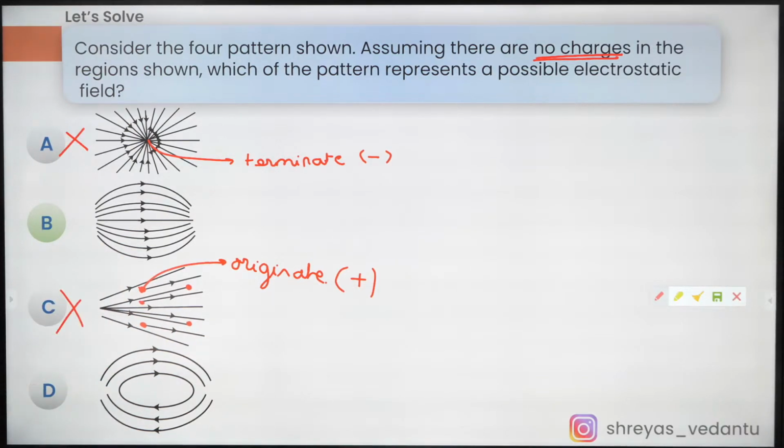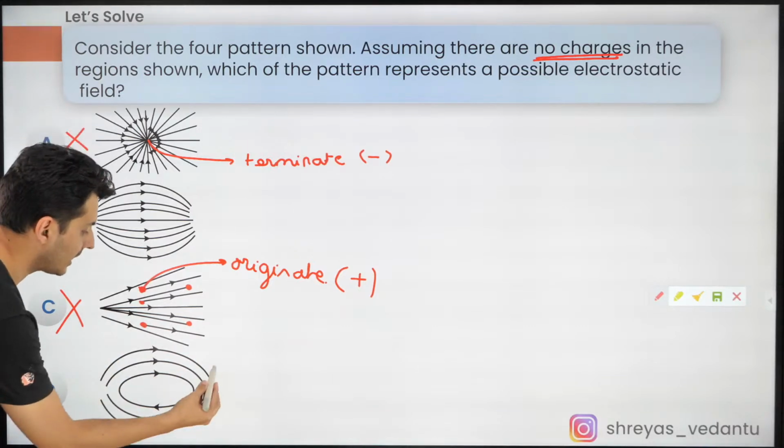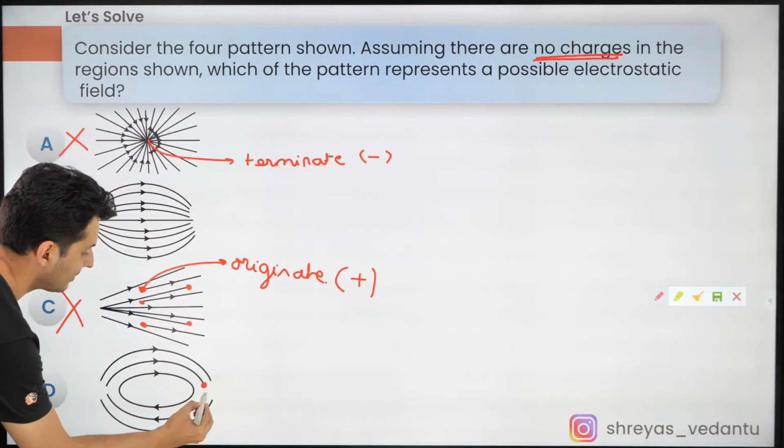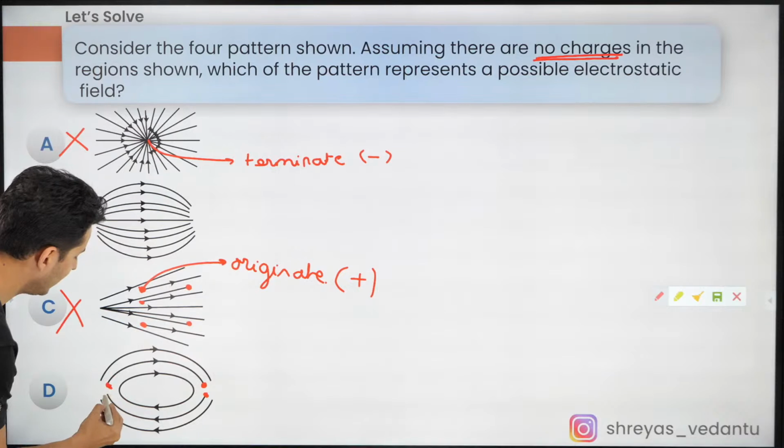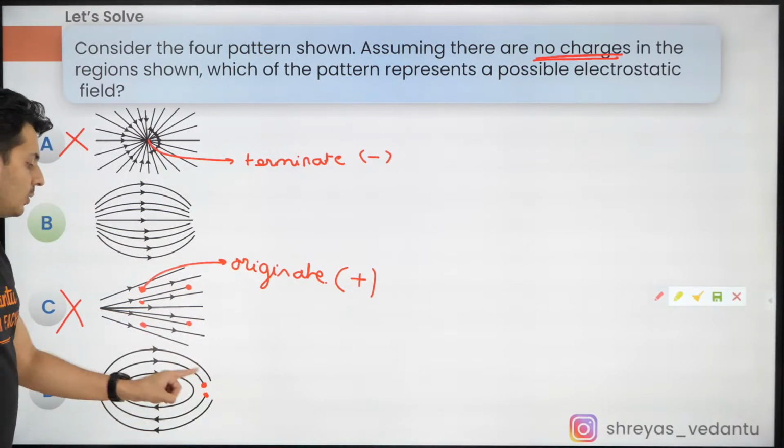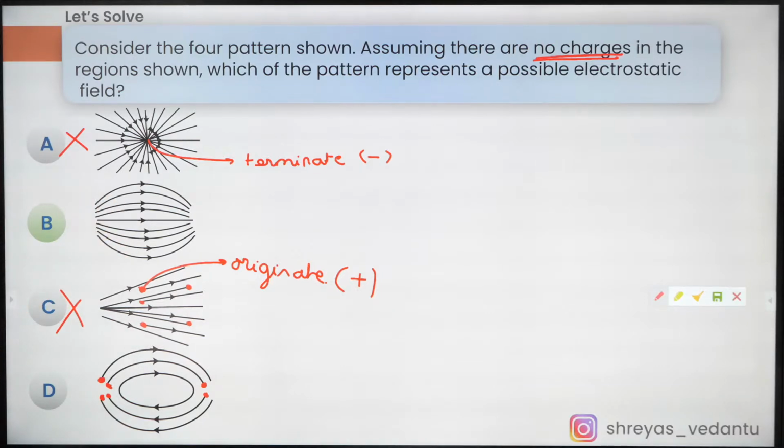Option C is wrong. And option D is obviously wrong. In this part, you can see there are points where it terminates and there are points where it originates. So that means there will be some charges present over here. So only option B is correct.